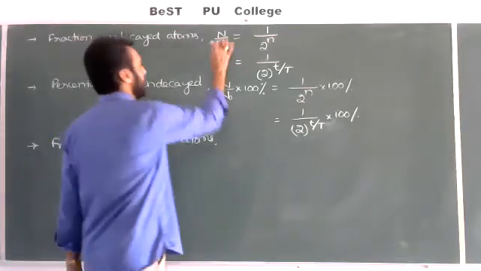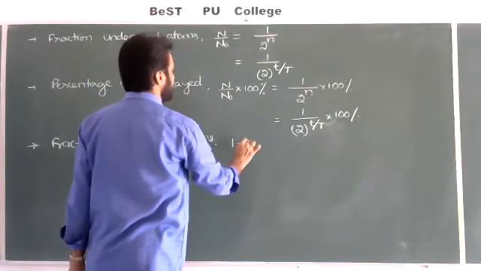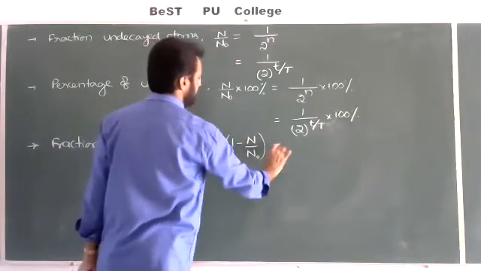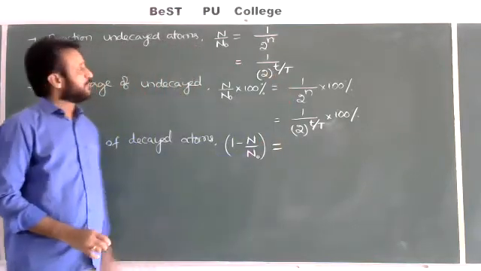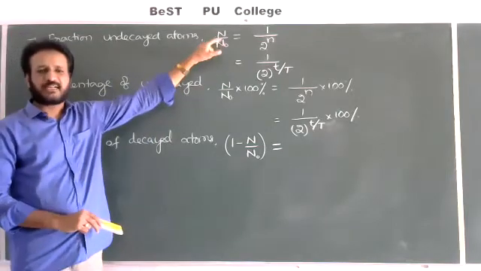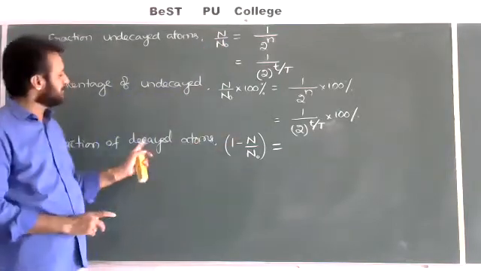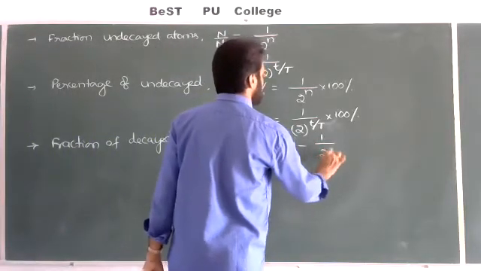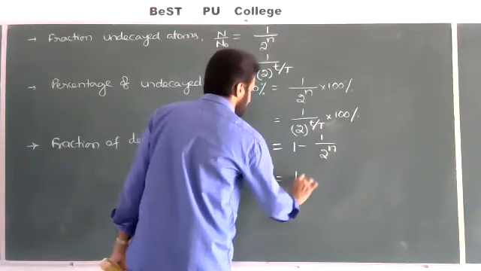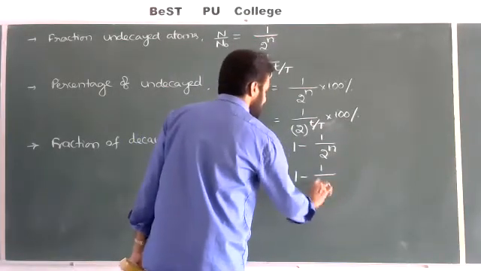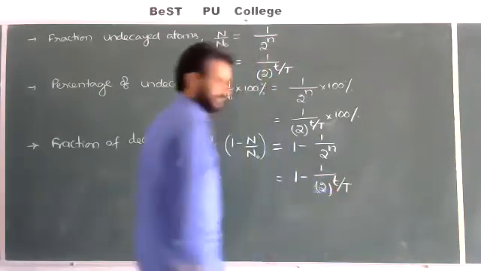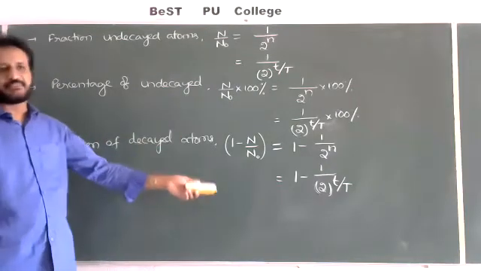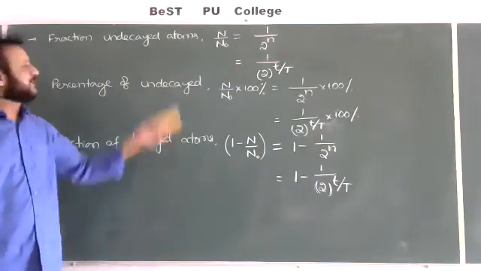Here also we subtract from 1: 1 minus N by N naught is equal to, whatever the above fraction formula is, you just have to subtract this value from 1. We get the fraction of the sample that decayed, which is equal to 1 minus 1 by 2 to the power of n, or 1 minus 1 by 2 to the power of small t by capital T. If you subtract from 1, it is the fraction of decayed atoms. Without subtracting from 1, it is undecayed atoms.